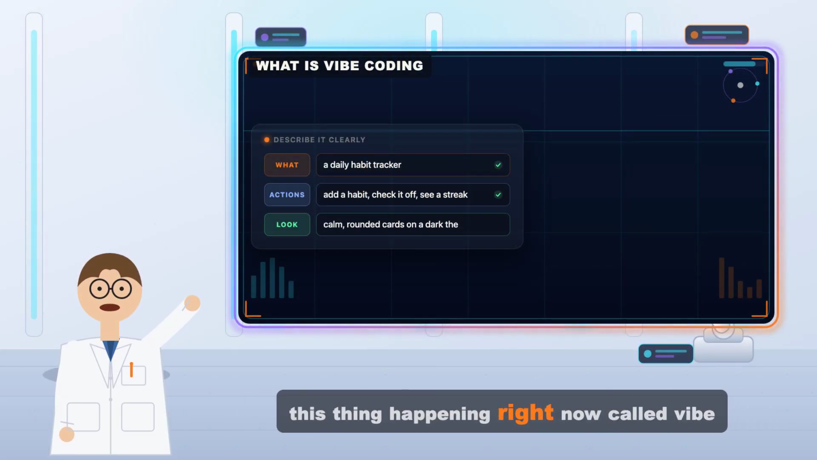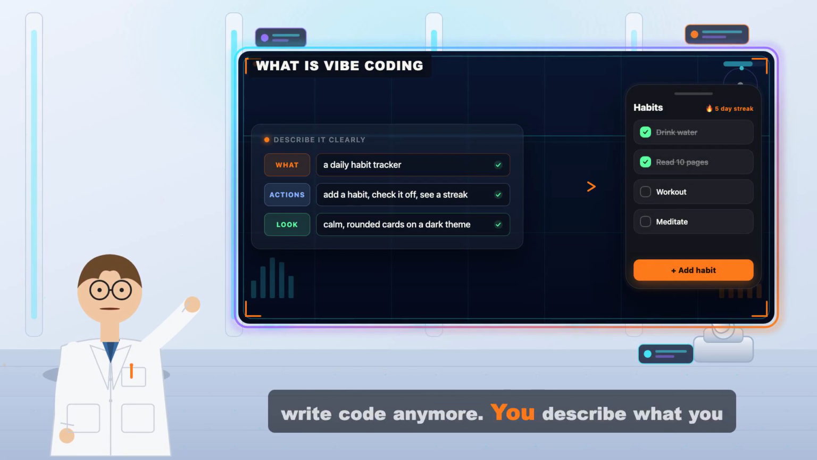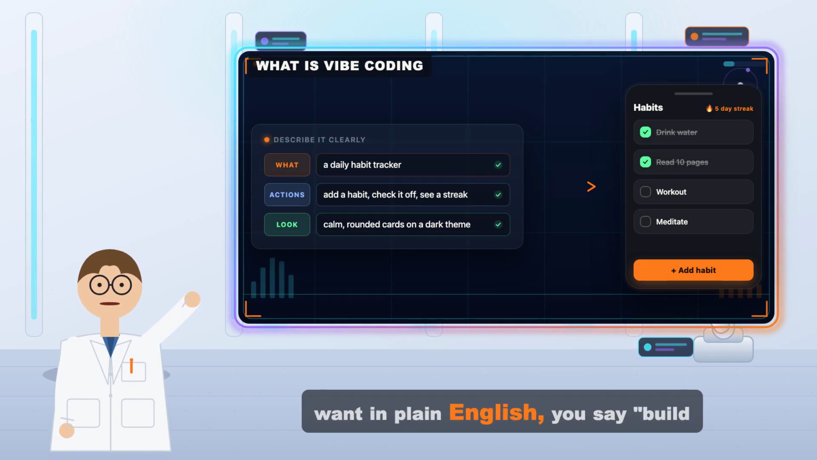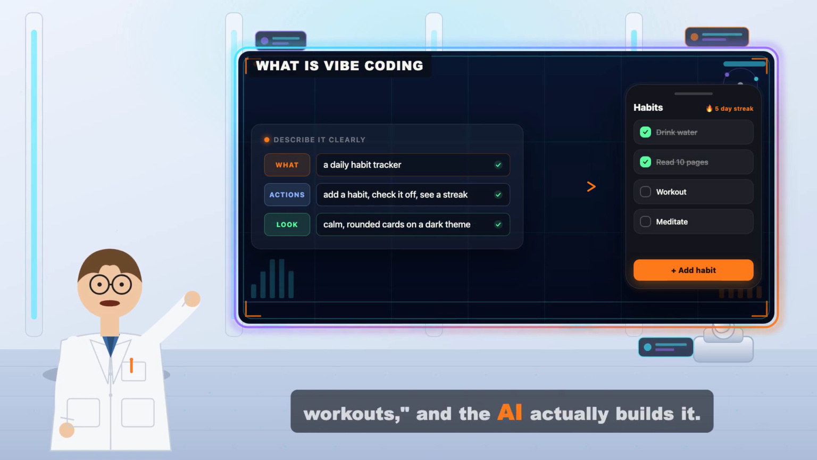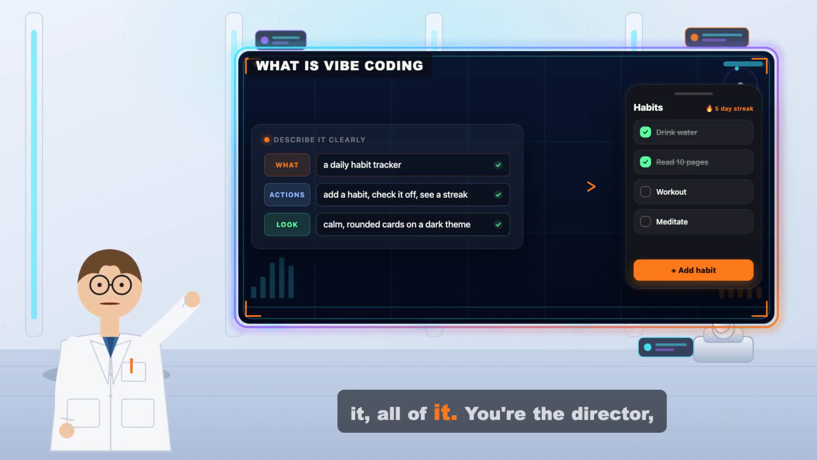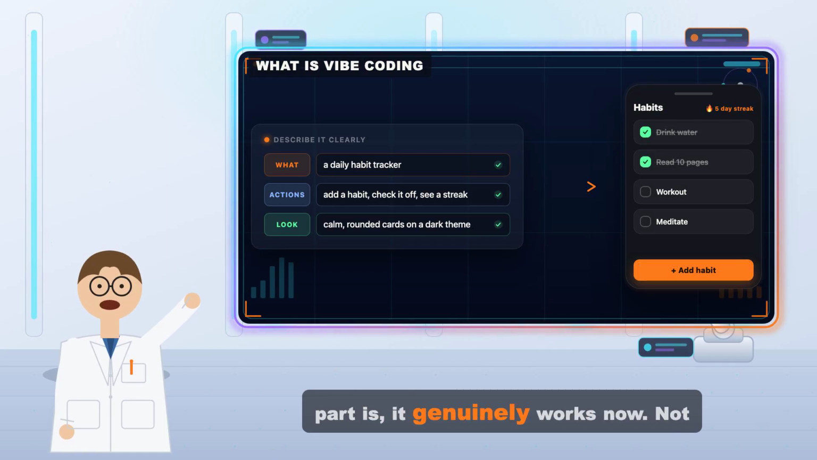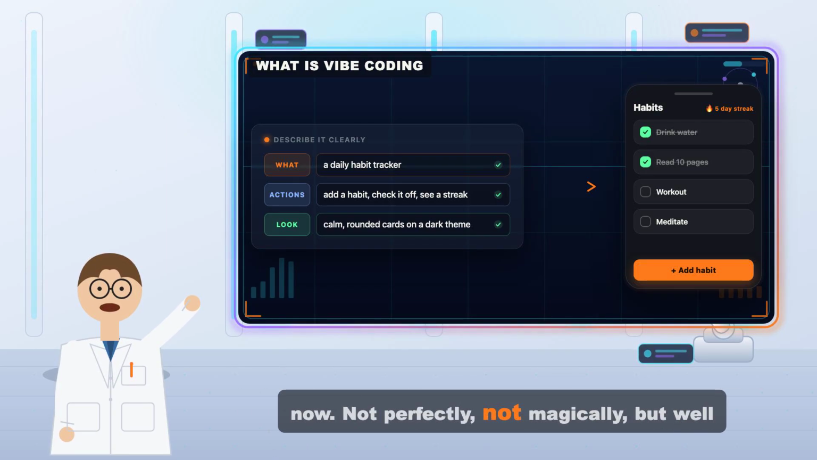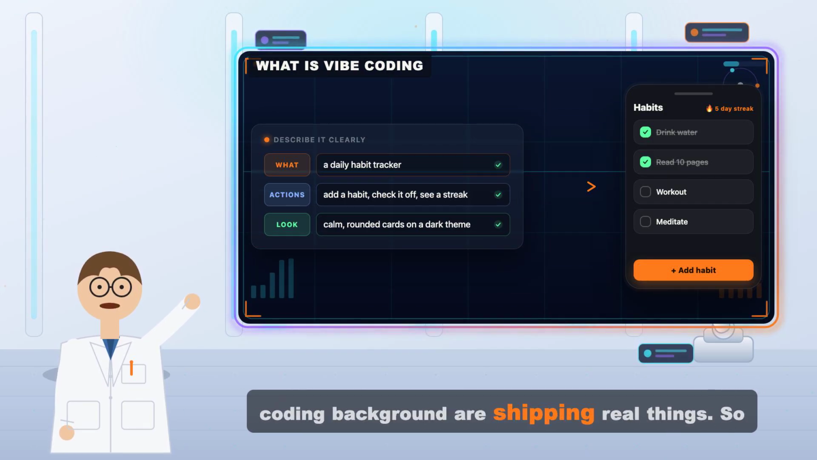There's this thing happening right now called vibe coding. The idea is you don't write code anymore. You describe what you want in plain English. You say, build me an app where people can track their workouts, and the AI actually builds it. Buttons, pages, the database behind it, all of it. You're the director, the AI is the crew. And the wild part is, it genuinely works now. Not perfectly, not magically, but well enough that people with zero coding background are shipping real things.